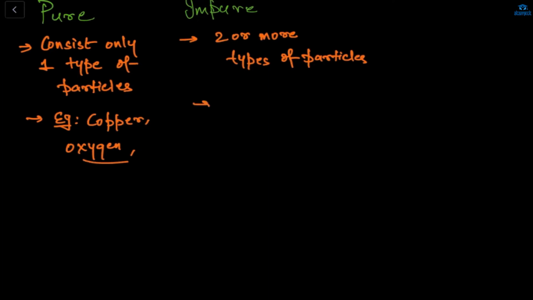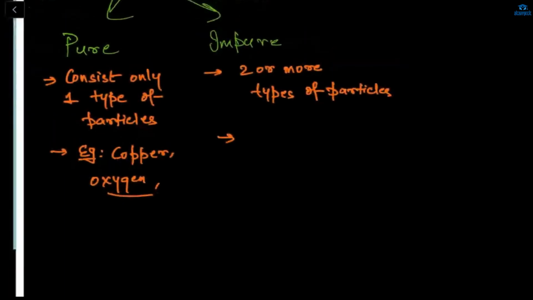Why is copper pure? Pure consists of only one type of element. Why are we saying copper is pure?